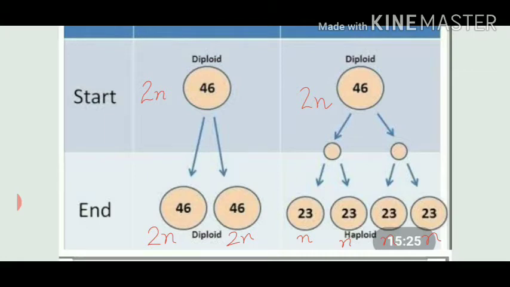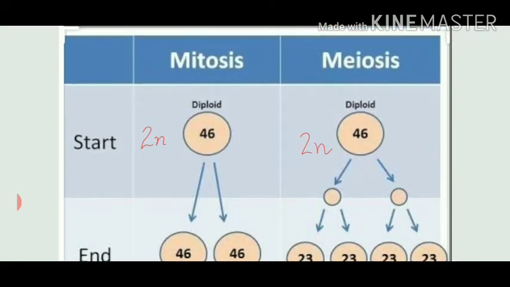And in case of meiosis, what will happen? In the beginning, there is a double set of chromosomes, meaning 46 in number, and there are two divisions in meiosis, which we call meiosis 1 and meiosis 2.